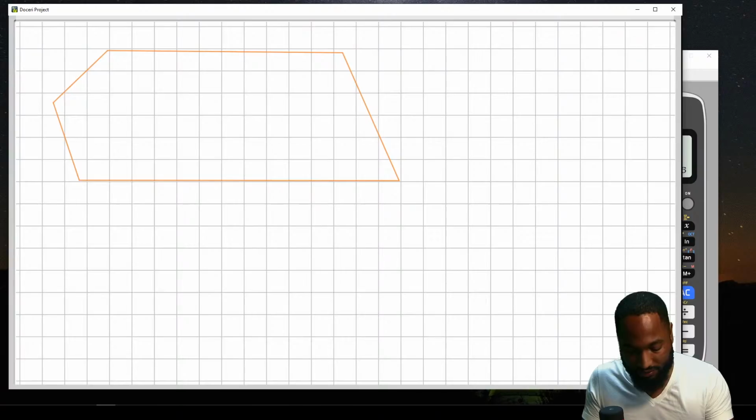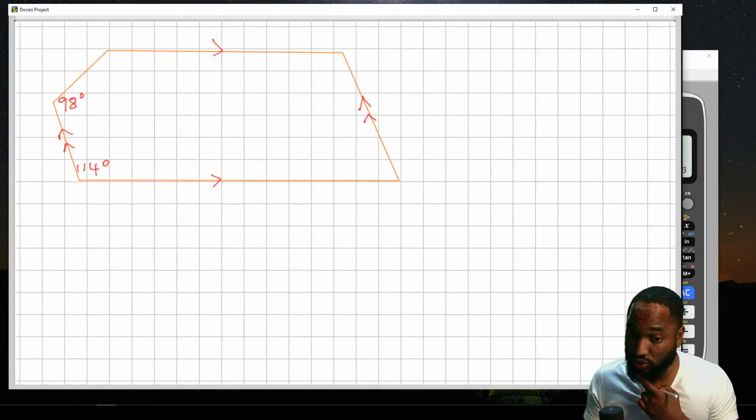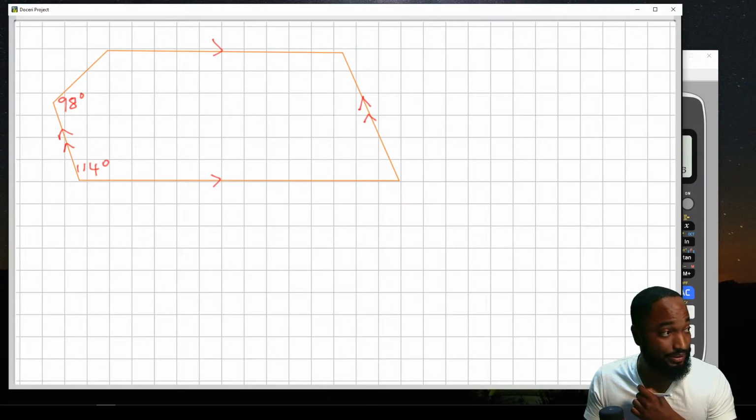So we have 114 degrees, 98 degrees, and some parallel lines. This is parallel to that, and this is parallel to this. Real trouble here, not my strong point. They're going to ask about internal angles and all kinds of things.